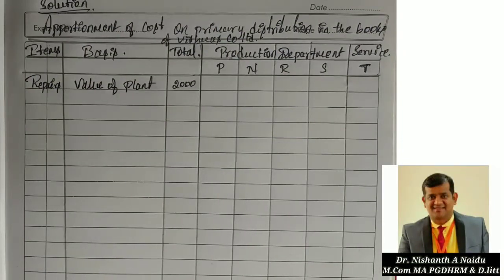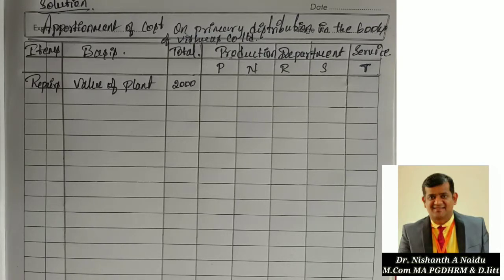So now go back to the question. There is a table in the question. So open that table and look at the value of plant. How much have they given? 20,000, 18,000, 16,000, 10,000, 6,000. Correct? So we have to convert that into a ratio. I'll write it here so that you will get an idea.